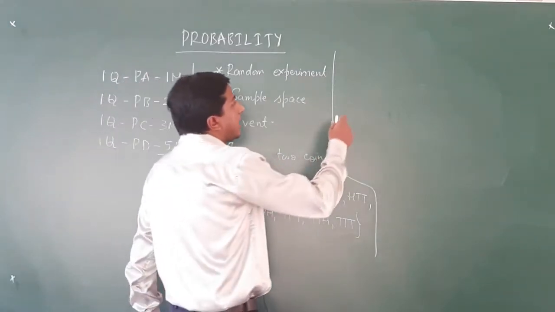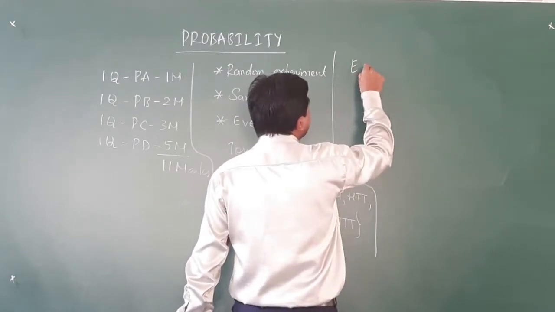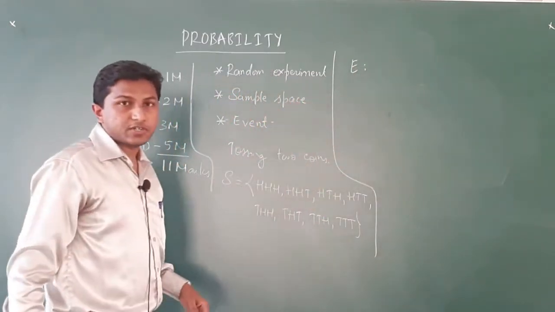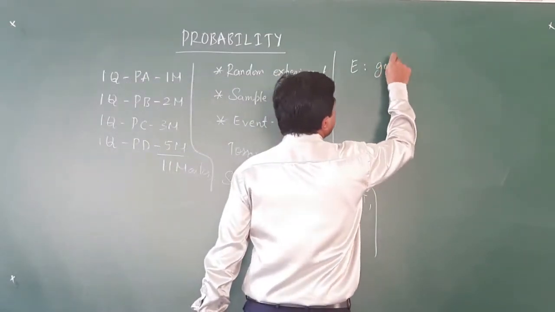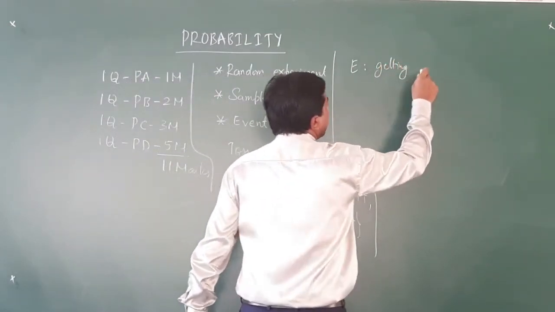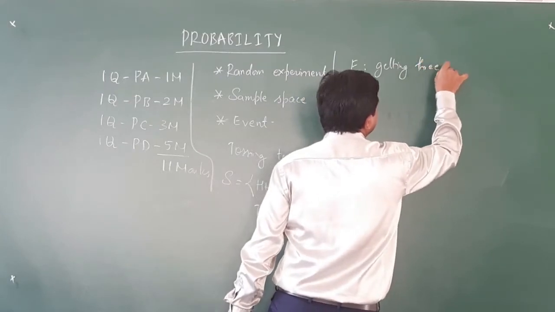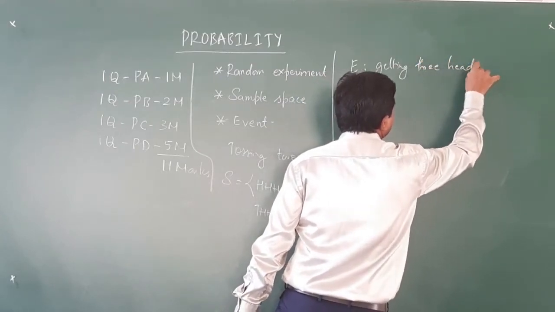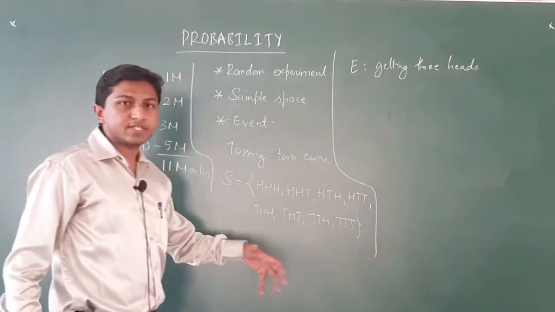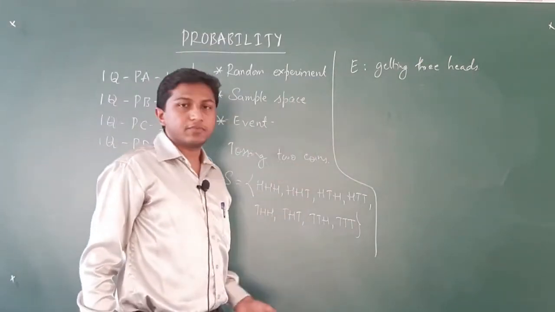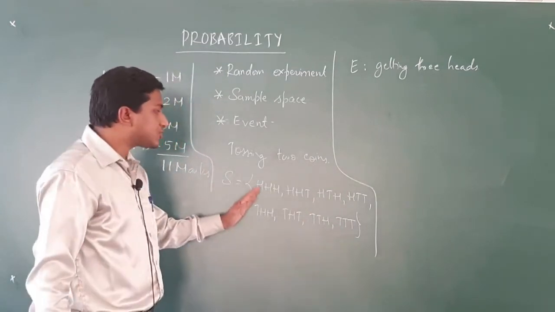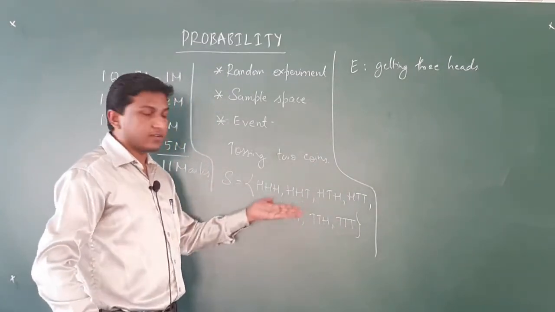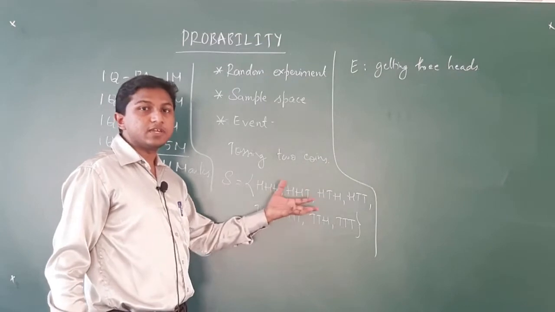Now I will define a situation. Situation E is such that we are getting 3 heads. If I just say we have a situation wherein we are getting 3 heads, then what are the possible outcomes wherein you are getting 3 heads?